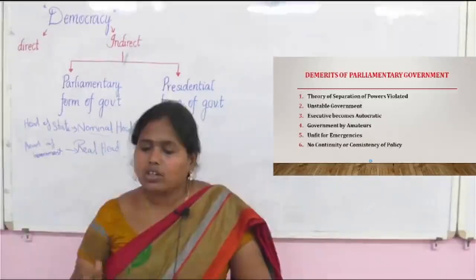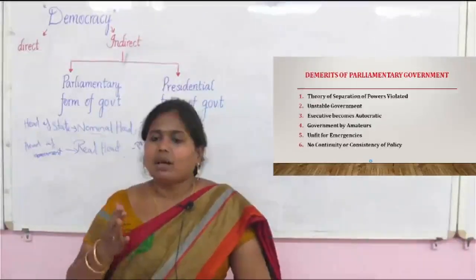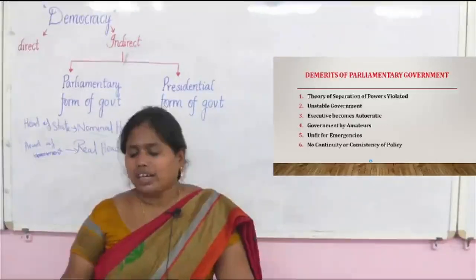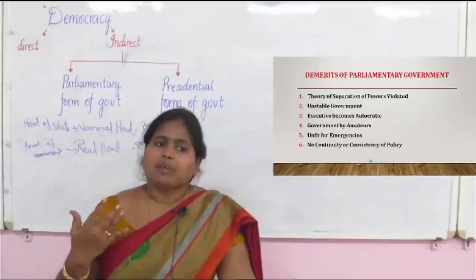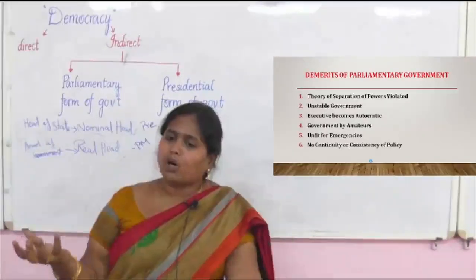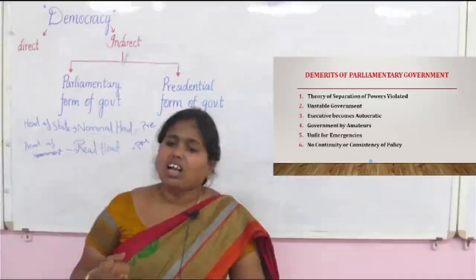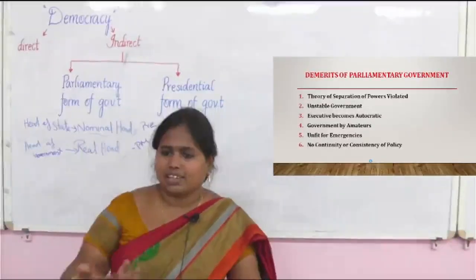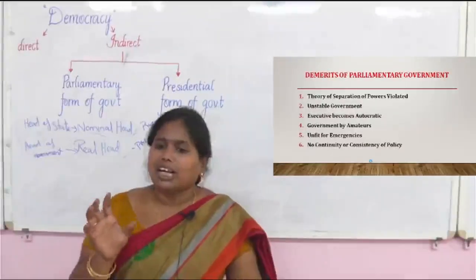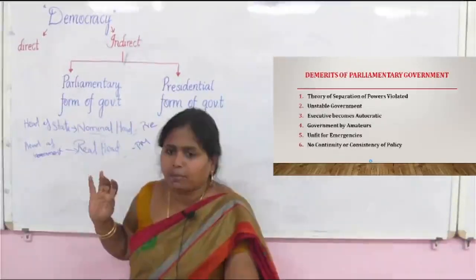Even the lower house can be dissolved, as I said; the president has the power to dissolve the lower house itself. Also, if it is a coalition government where two or three political parties join together to form a government, when they lose their majority, they will dissolve, and again there will be the next election. So there is no fixed term for the government in the parliamentary system. That is why they say it is an unstable government.